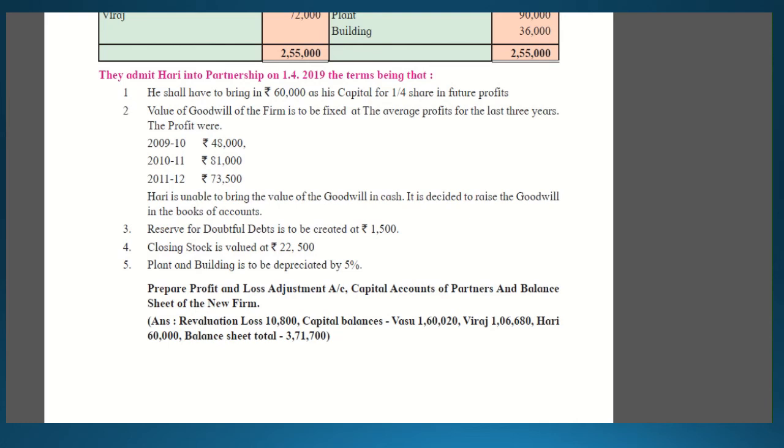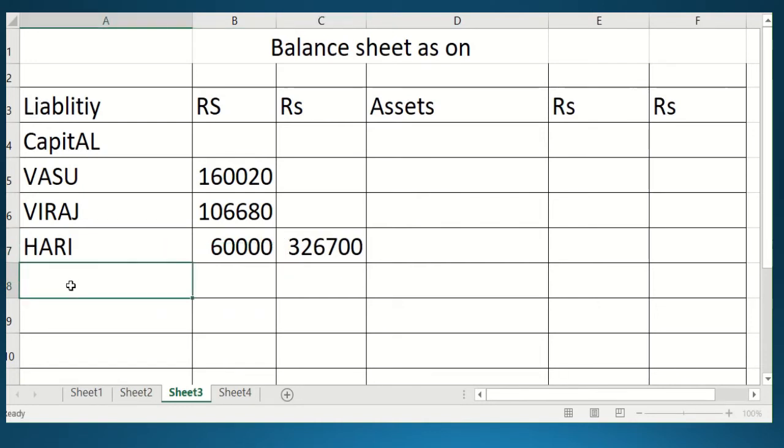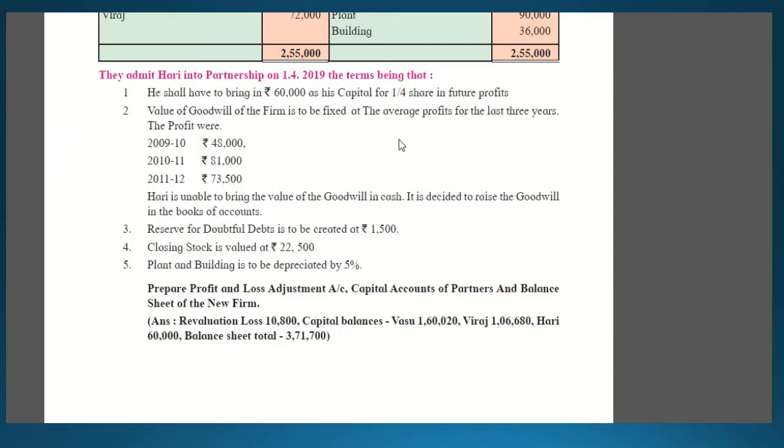Sundry creditors amount is 45,000, and no adjustment was there on the creditors, so it will be recorded with the same amount. You will write creditors in the outer column 45,000.